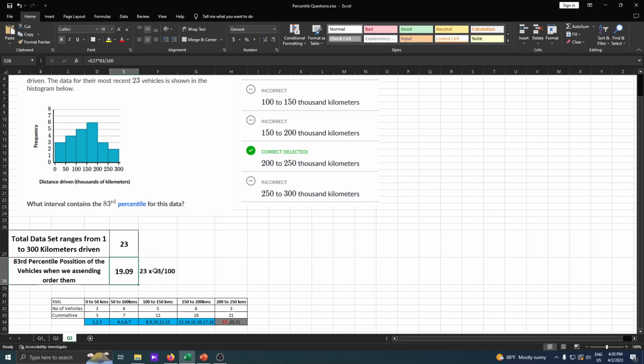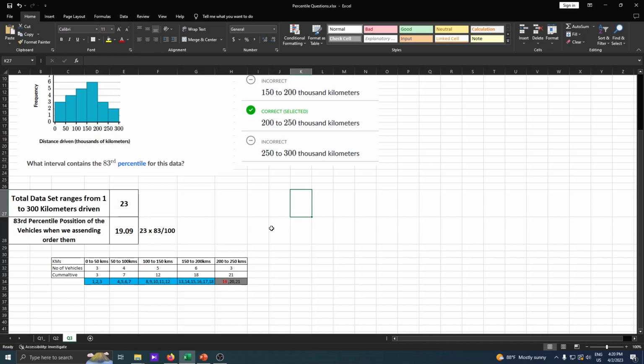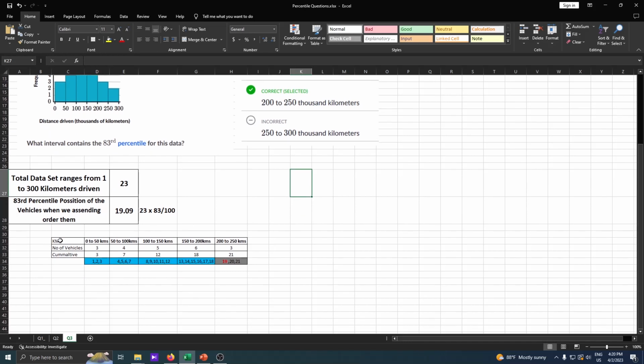When we calculate, the answer will be 19. So the 19th position is the 83rd percentile value. Let's simplify the answer using an example.